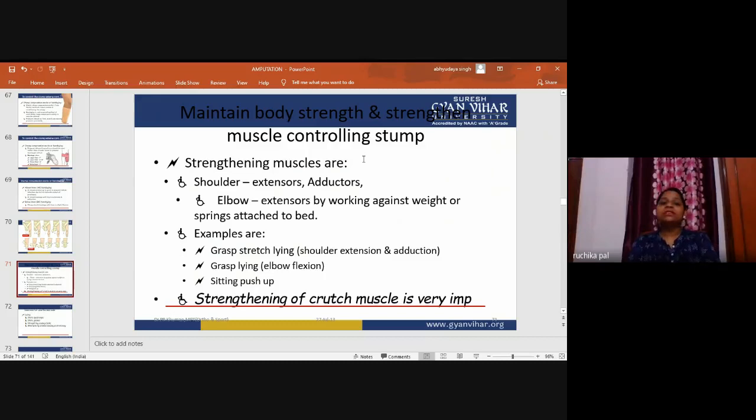So strengthening of shoulder extensors and adductors, and elbow extensors, by working against weight or a spring attached to the bed. Examples: grasp, stretch, lying shoulder extension and adduction; grasp, lying elbow flexion; sitting push up. This is also for strengthening your shoulder muscles and elbow muscles. Strengthening of crutch muscles is very important.